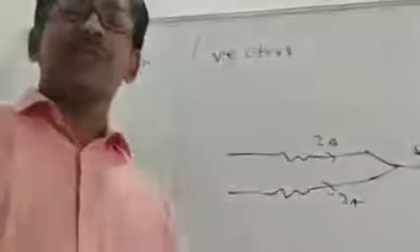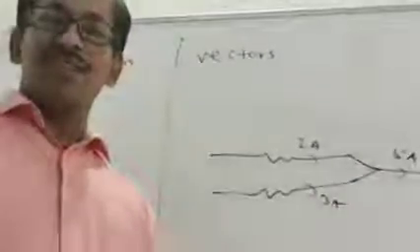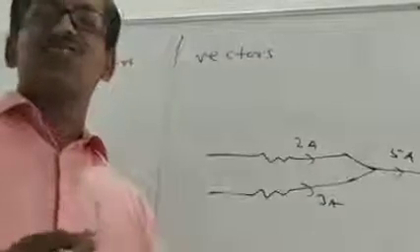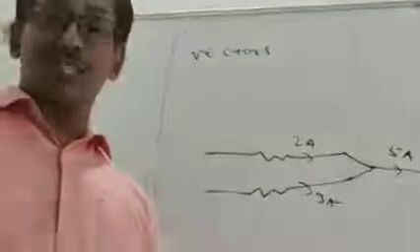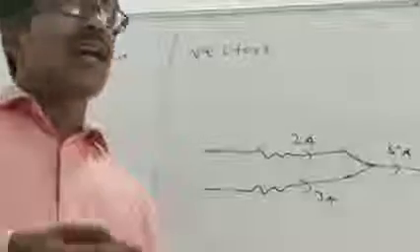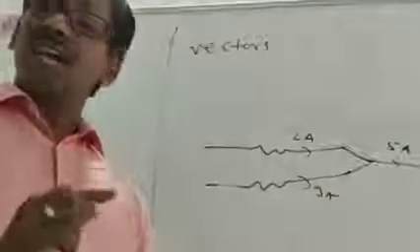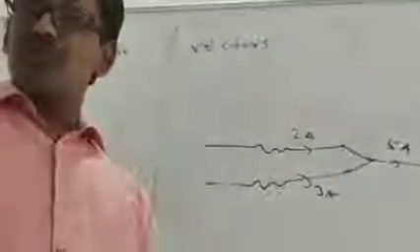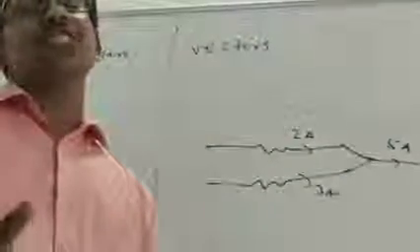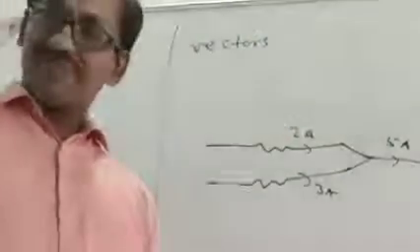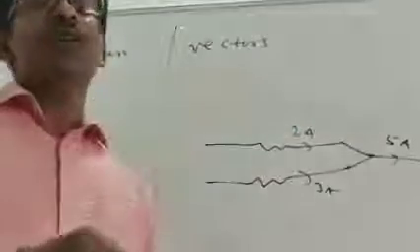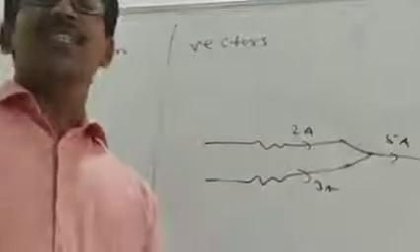Then come to the third point. Scalars change when their magnitude changes, and vectors change when either the magnitude changes, or the direction changes, or both change. So this way you can classify scalars and vectors.